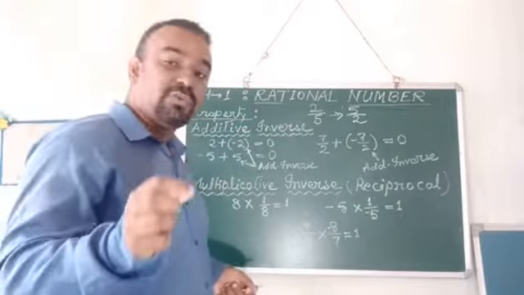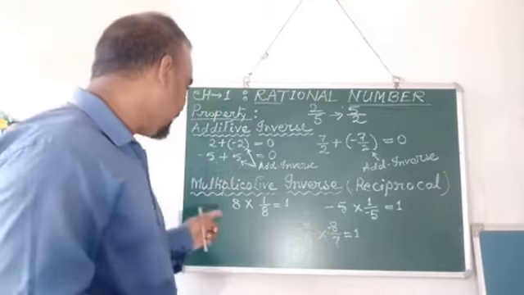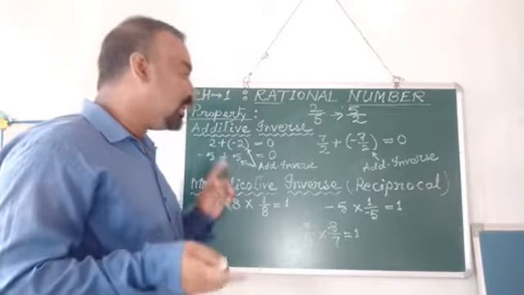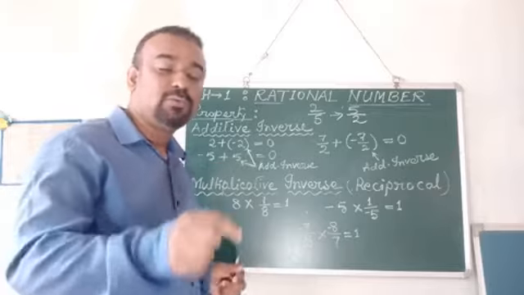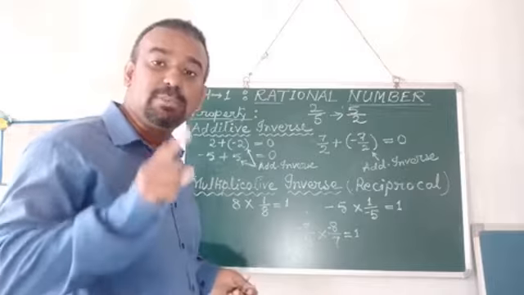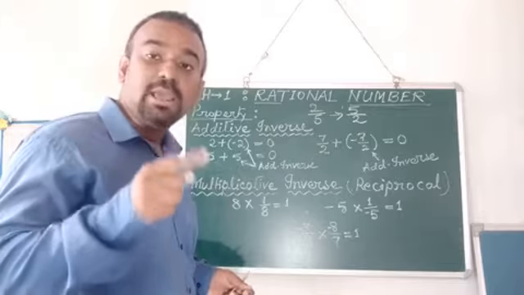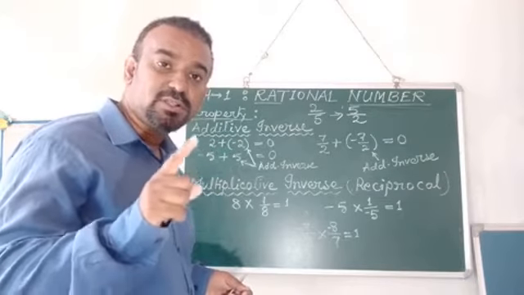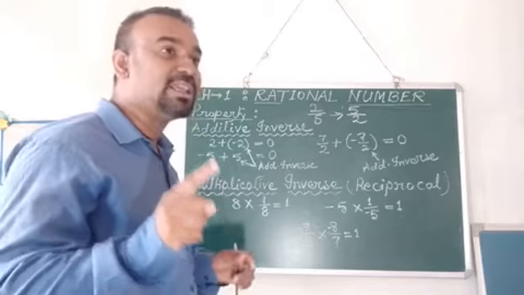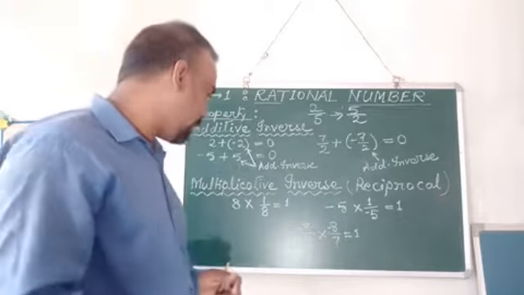I have taken 3 examples of 3 types of number here: whole number, integers, and the rational number. Have a look. First one is 8, a whole number. Now in multiplicative inverse, you have to multiply a number with the given number so that the result becomes 1. Remember that in multiplicative inverse, the result should be coming as 1. Now what will you multiply with that given number to make it 1? That is the thing you have to do.